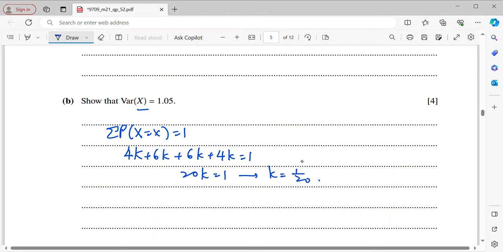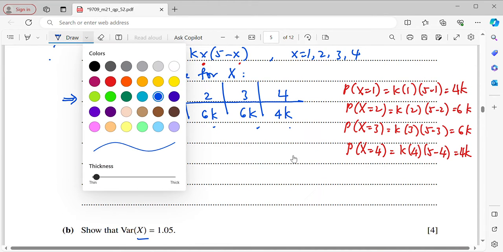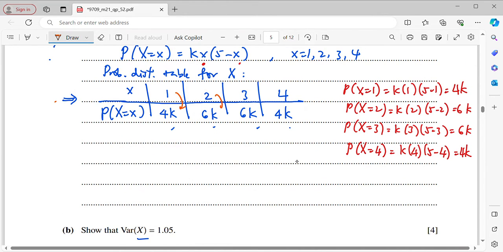Now, we need to get the expected value first, which is E(X). It is the same as summation of x P(x). This means each x you multiply with the p, which means you do all the multiplication first, then you add up.